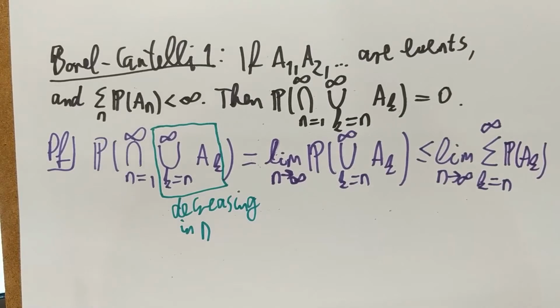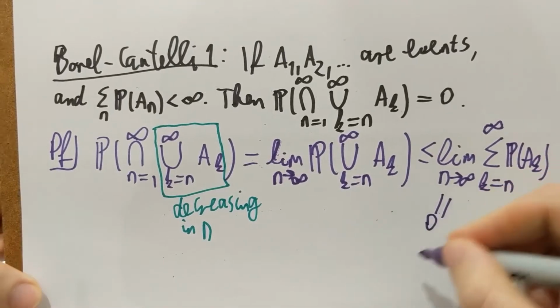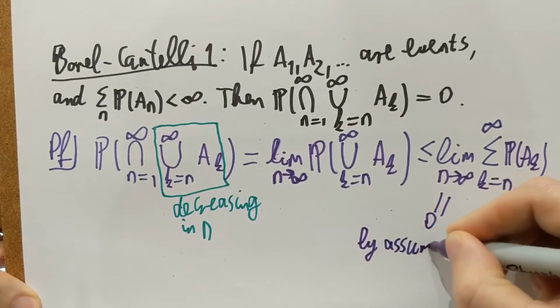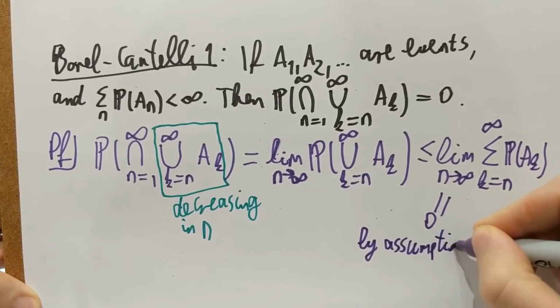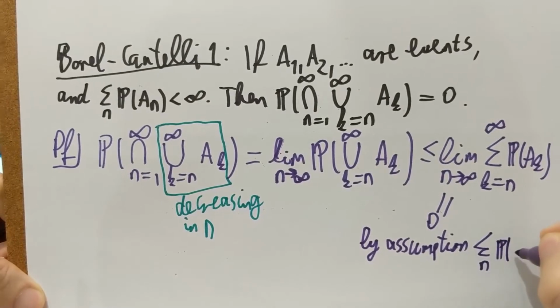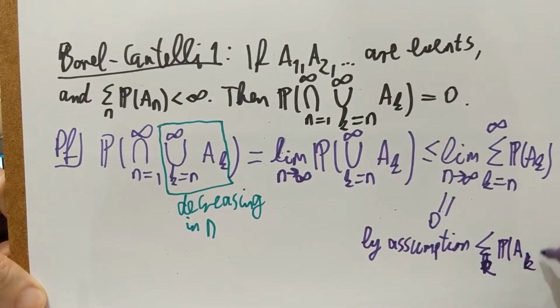And now let's carefully check this sum. The assumption is that the sum from 1 to infinity is finite, and this sum is taken from n to infinity. As n goes to infinity, by the assumption, this limit must be 0. Again, this is by the assumption that the sum of the probabilities, maybe it's better to use k here, is finite.